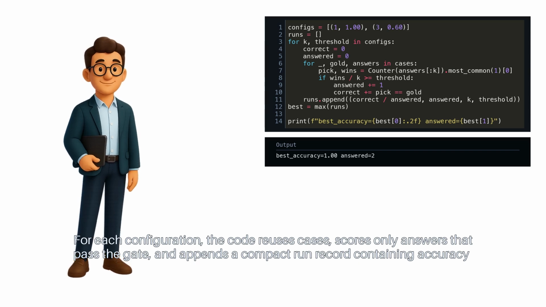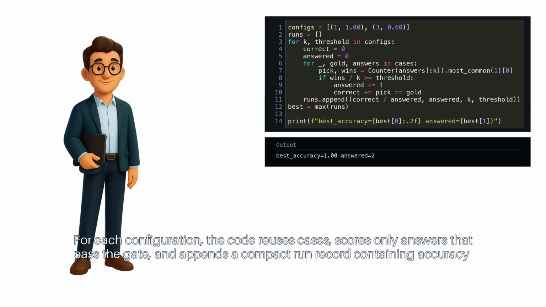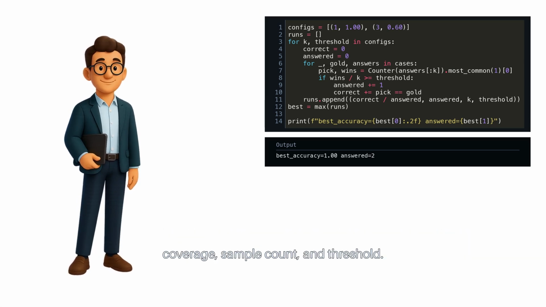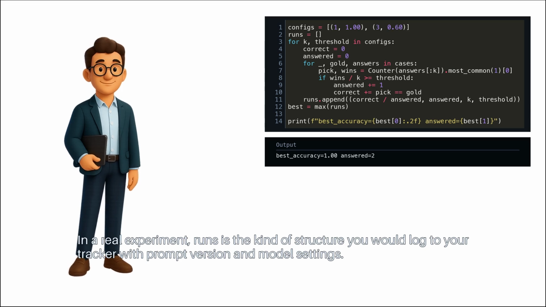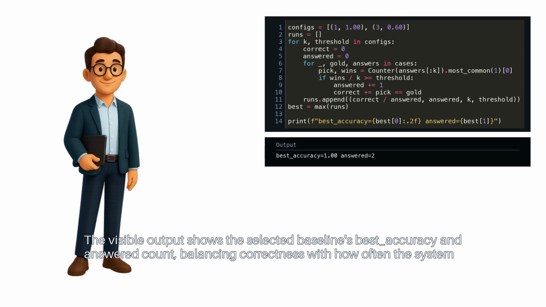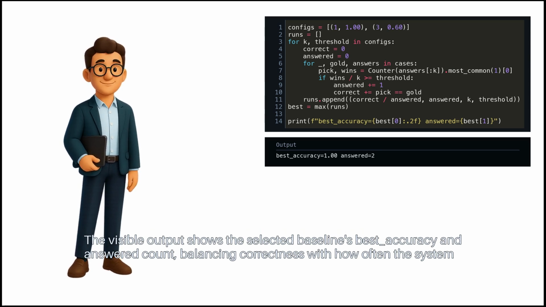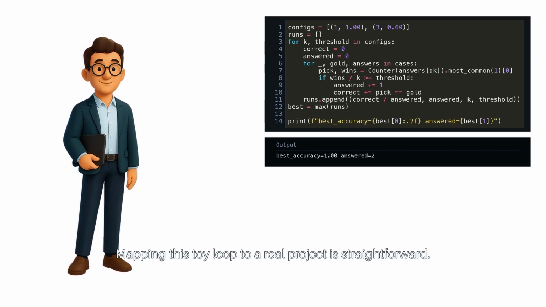For each configuration, the code reuses cases, scores only answers that pass the gate, and appends a compact run record containing accuracy, coverage, sample count, and threshold. In a real experiment, runs is the kind of structure you would log to your tracker, with prompt version and model settings. The visible output shows the selected baseline's best accuracy and answered count, balancing correctness with how often the system responds.